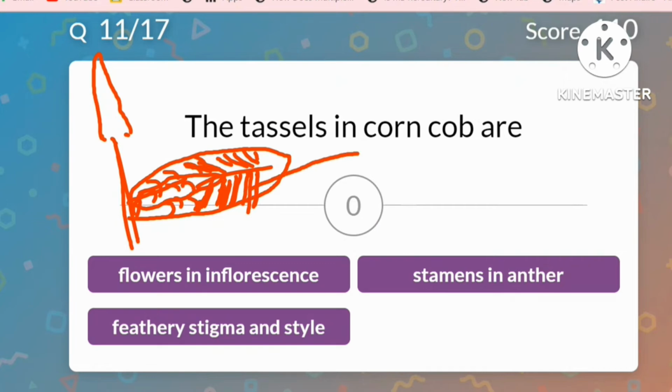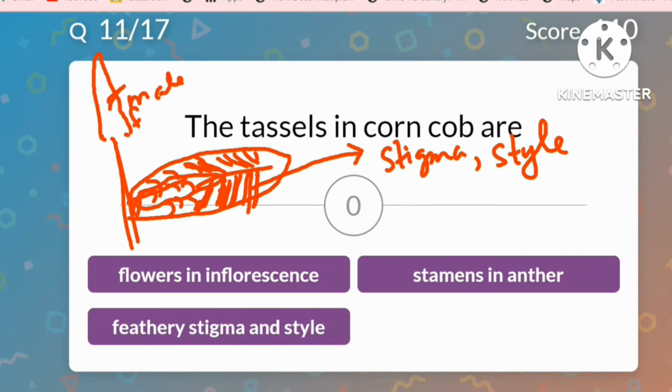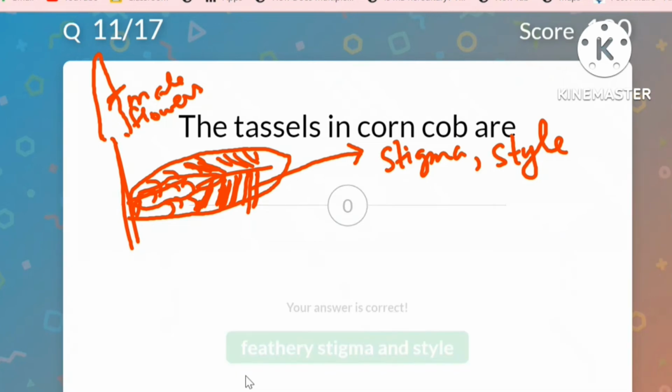So these feathery tassels, what are they? They are stigma and style. They're feathery in order to catch the pollen grains that are liberated from the male flowers. So the answer is feathery stigma and style. And the answer is correct.